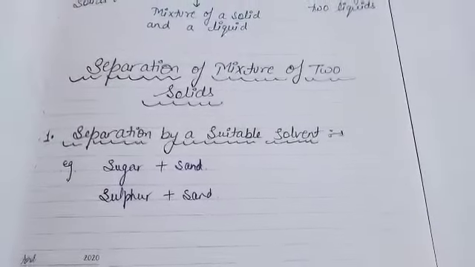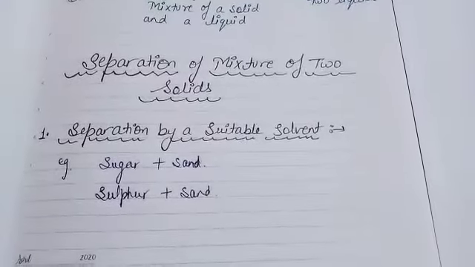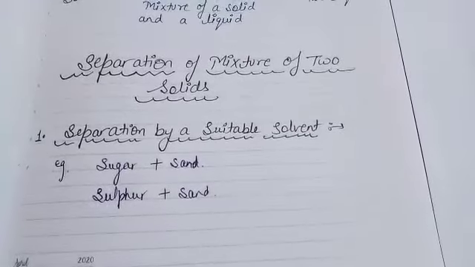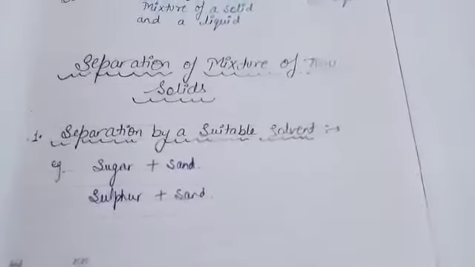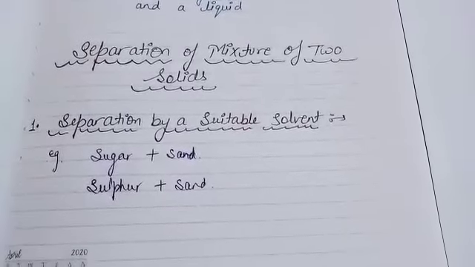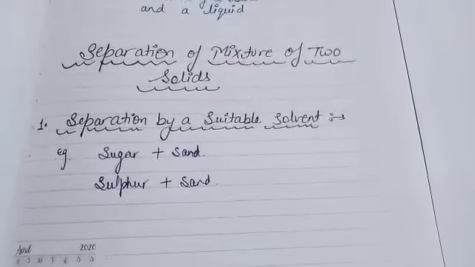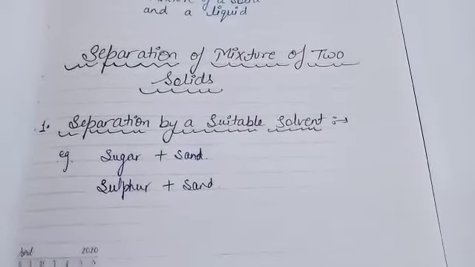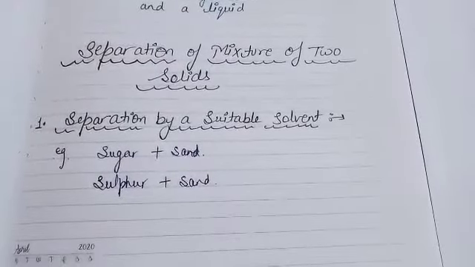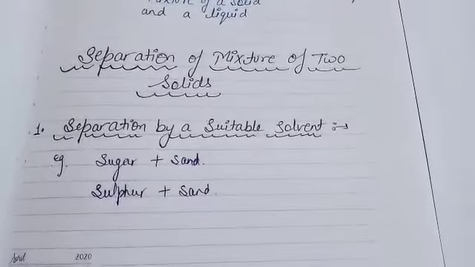In this case we will use carbon disulfide, CS2. Sulfur is soluble in carbon disulfide, but sand is insoluble in it. So we can separate both solids by using a suitable solvent, carbon disulfide. Okay, thank you.